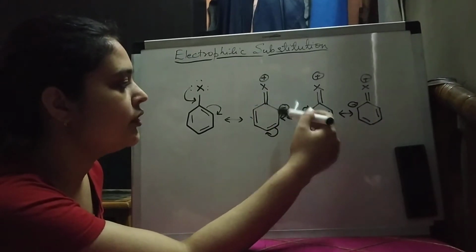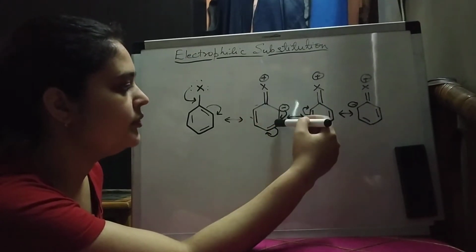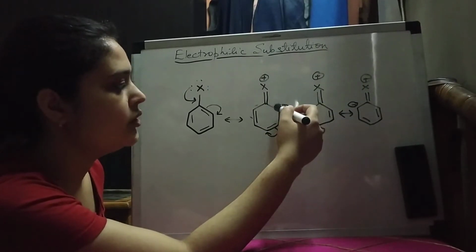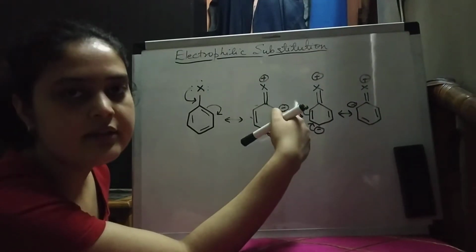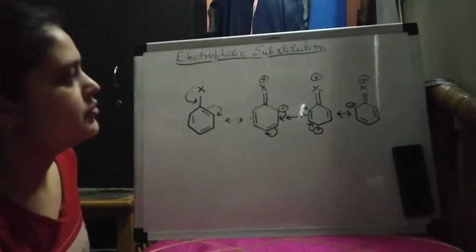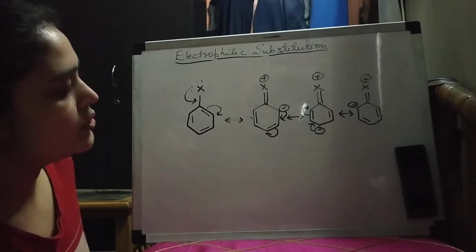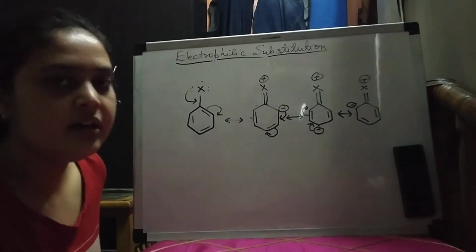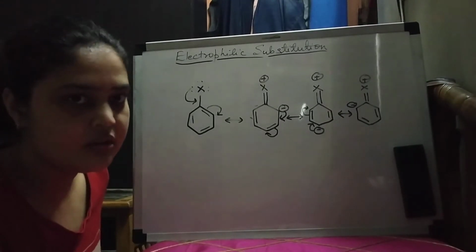It will withdraw electrons from the meta position more, because in the ortho and para positions there is negative charge. So this is the main reason for the electrophilic substitution reaction to be at ortho and para positions. And also the para product will be major, because